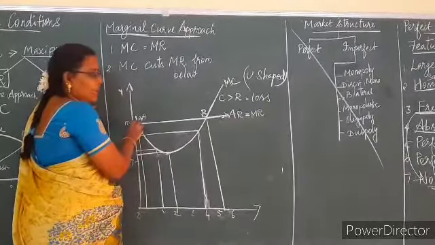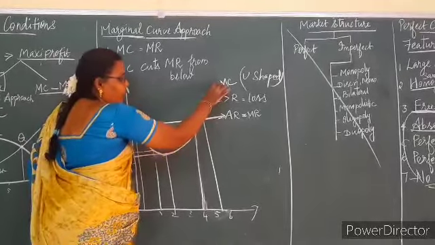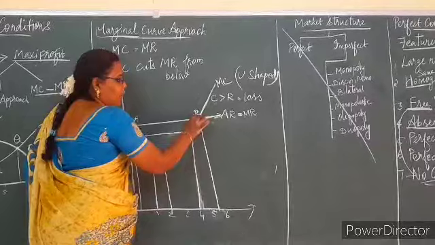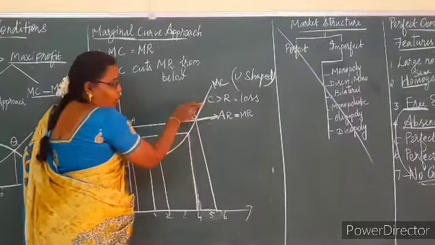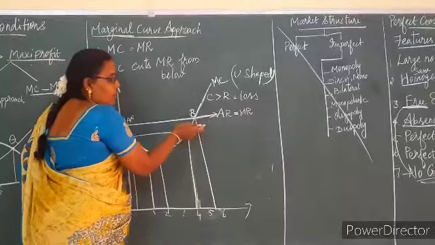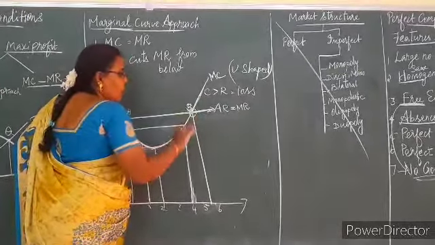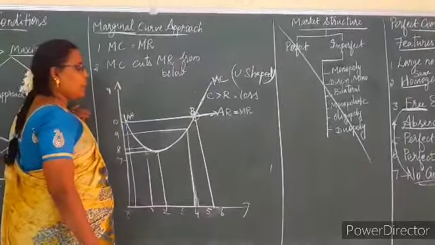Here revenue and cost are meeting at the same point. Here also it is meeting at the same point. Above that, if he goes on increasing his production, the cost will be more than the revenue, then he will incur loss. So he has to stop his production at the point B.